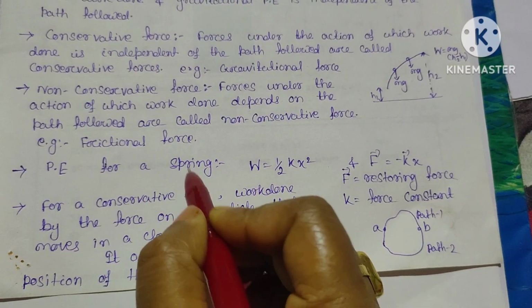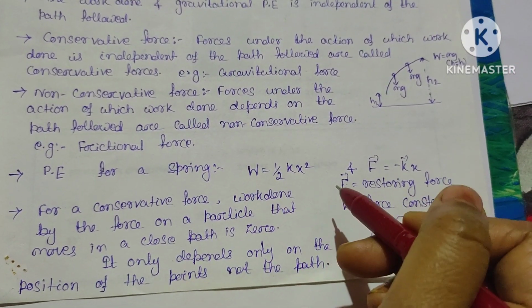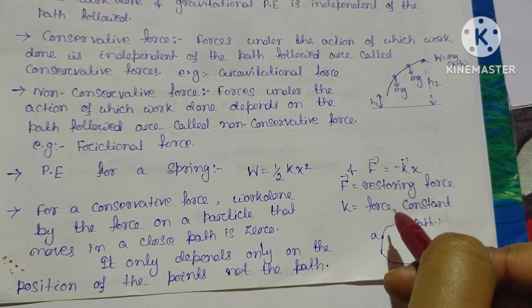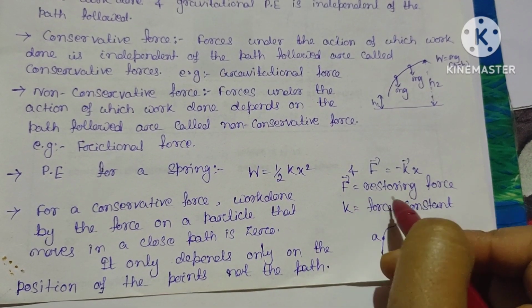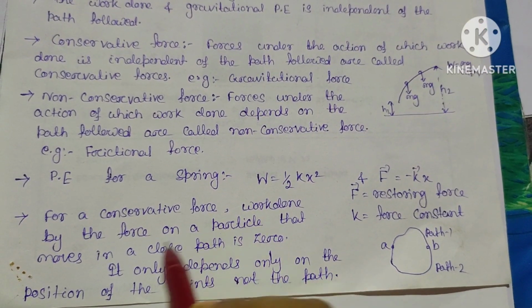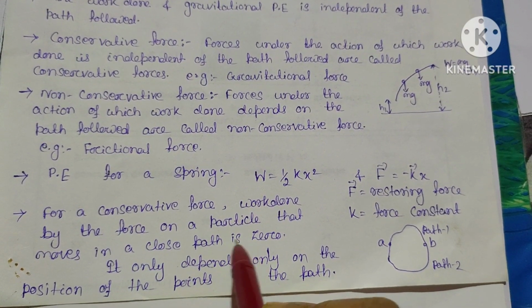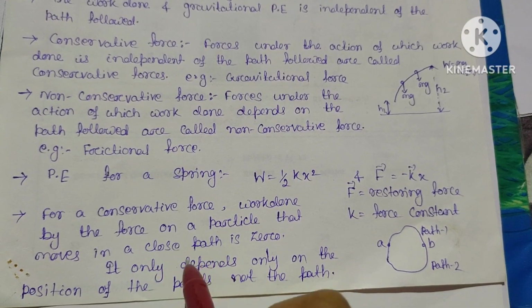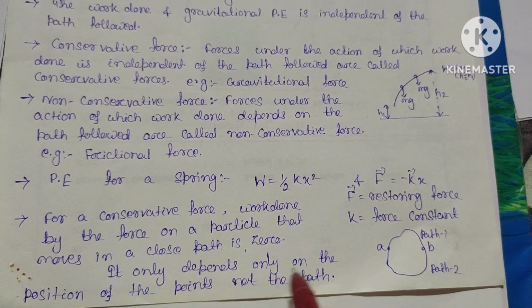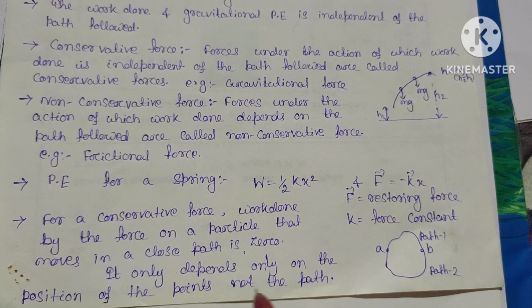The potential energy for a spring is W equals half kx square, where F equals minus kx. Here k is the force constant and F gives the restoring force. For a conservative force, the work done by the force on a particle that moves in a closed path is always 0. For a conservative force, it only depends on the position of the points, not the path.